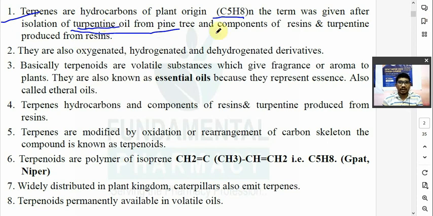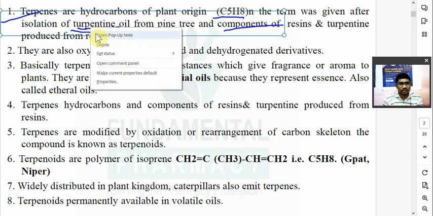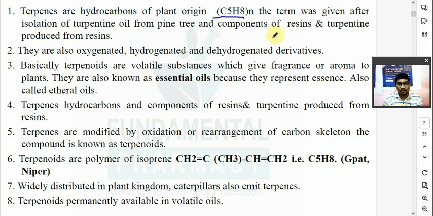So the term terpene was given after the isolation of turpentine oil from the pine tree, and it is a component of resin. Turpentine is produced from resin. This turpentine oil as such is not found in the plant. What is in the plant is resin, and after the distillation of resin you get this turpentine oil.